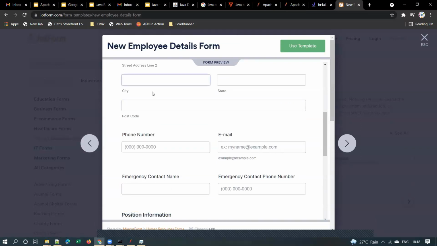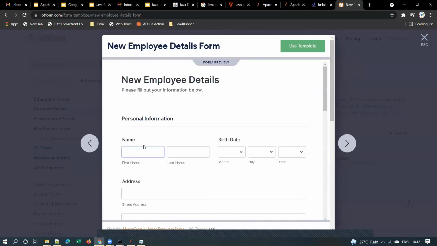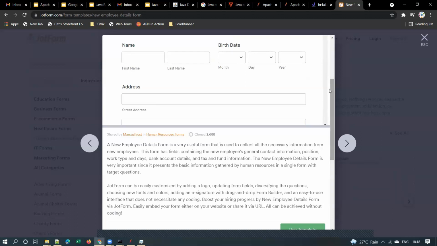Is it clear, guys? And whenever this employee object is created, there will be multiple other objects also created. One object for name, one object for date, one object for address, and so on. So see, name will be a string object, and phone number will be an integer object, right? Yes or no?